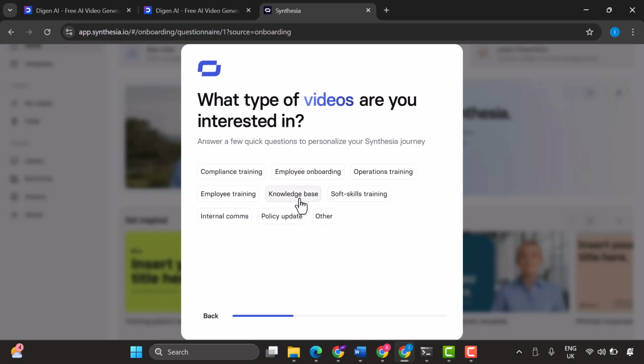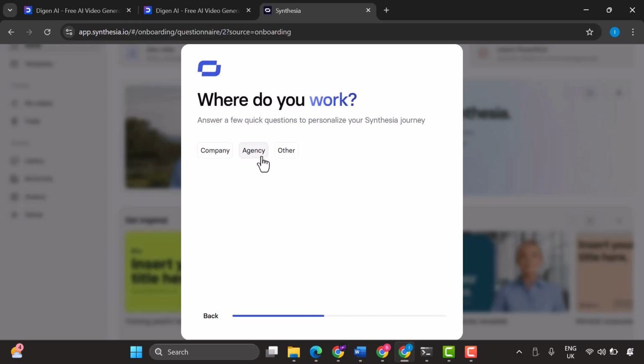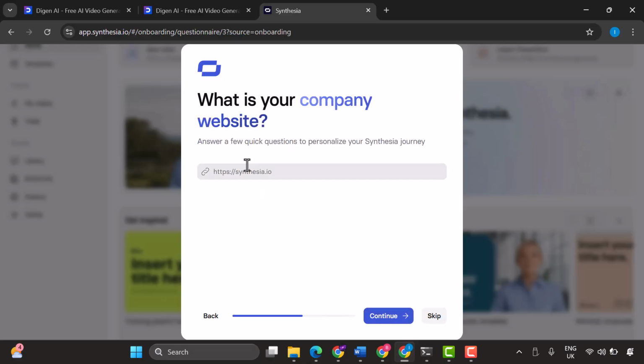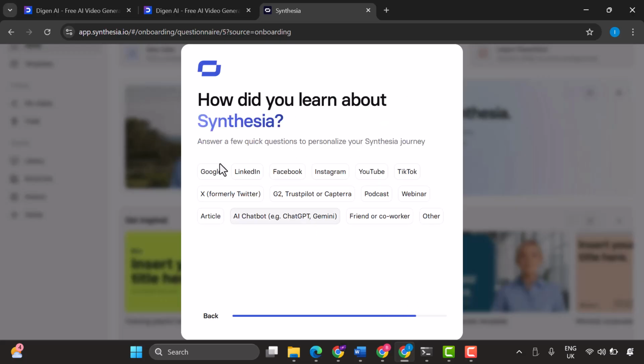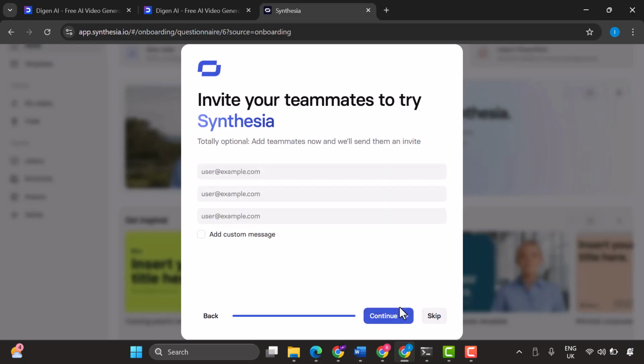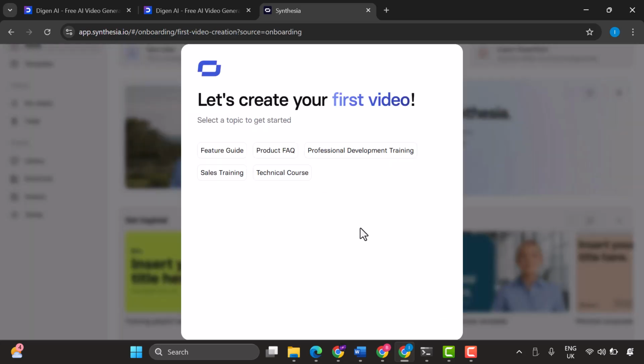So we can select knowledge-based content, and then you select where do you work, let's say a company. And then for what is your company website? You can skip this question if you don't want to provide it. And then what's your company size? So let's say less than 100 people for this example. And how did you learn about Synthesia? Let's say from YouTube. And then invite your teammates. You could also skip this as well if you're just testing it out. So let's create your first video.